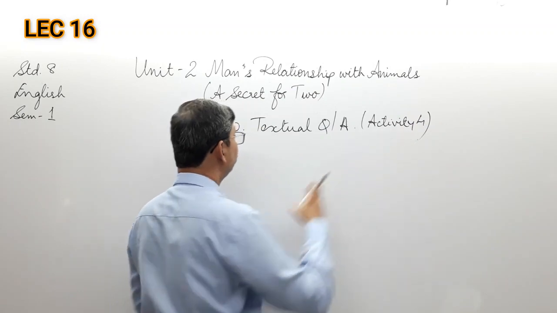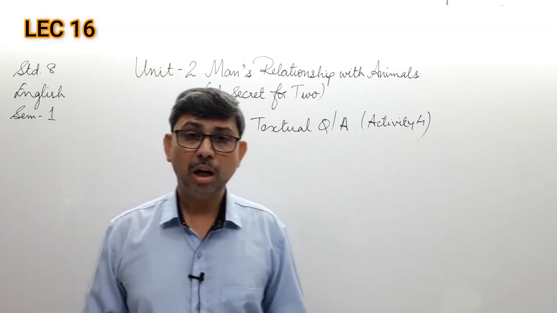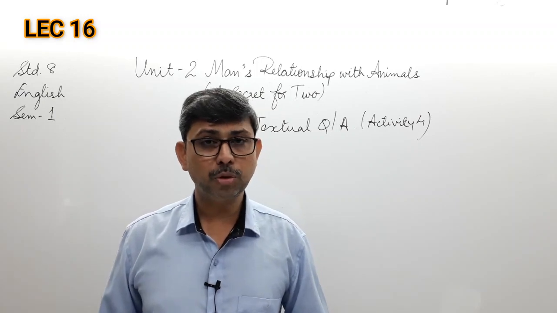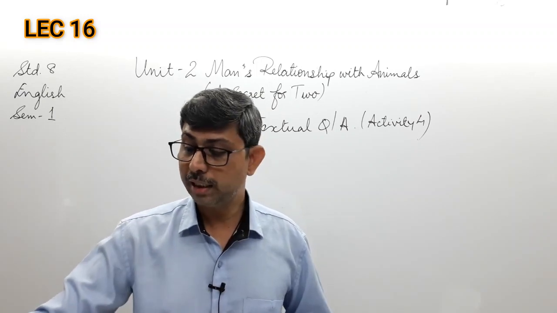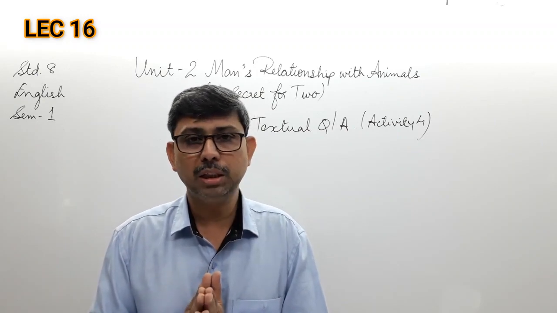So I discussed this with you. Activity 4 contains 8 question answers. These question answers are already given to you in the material from 16 to 23. So write the answers to these questions and submit it as a homework in a PDF format after the lecture.